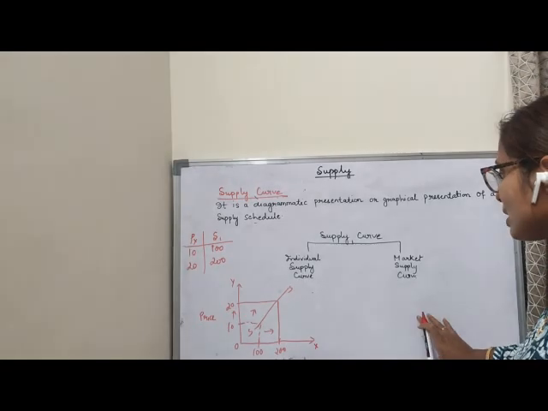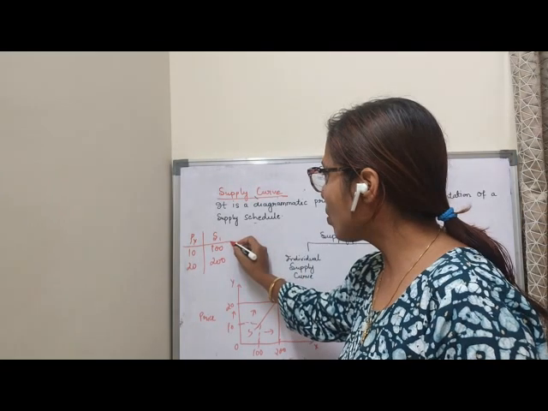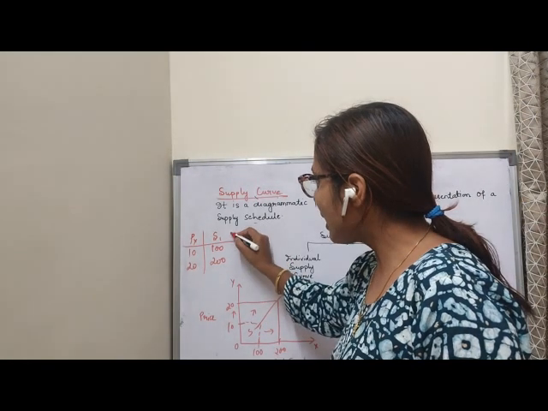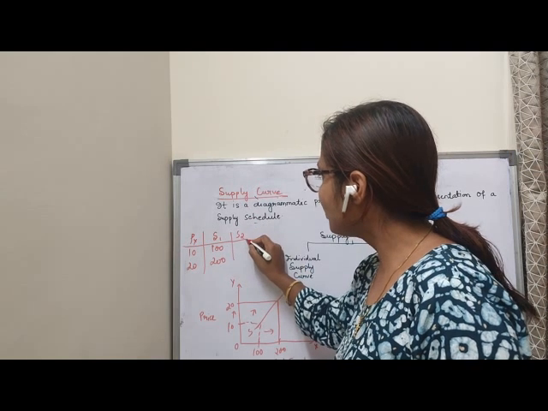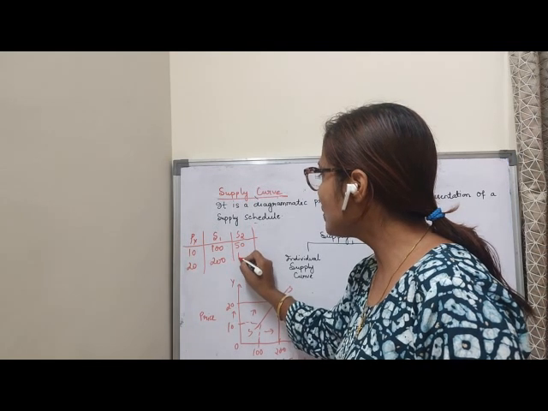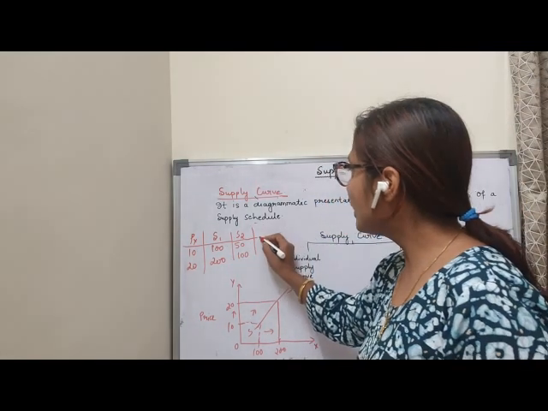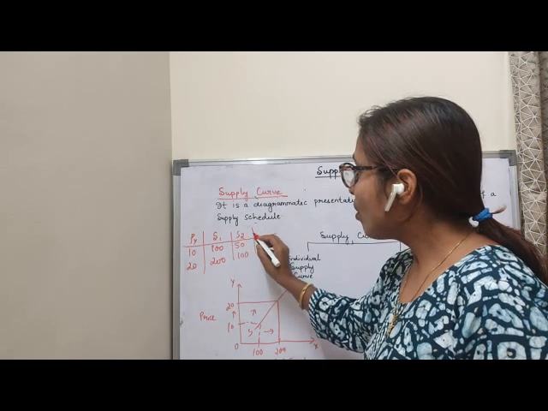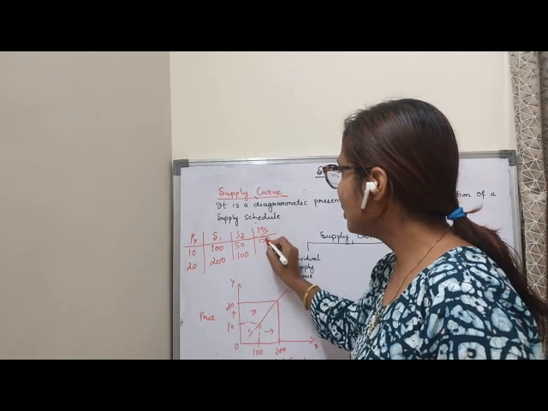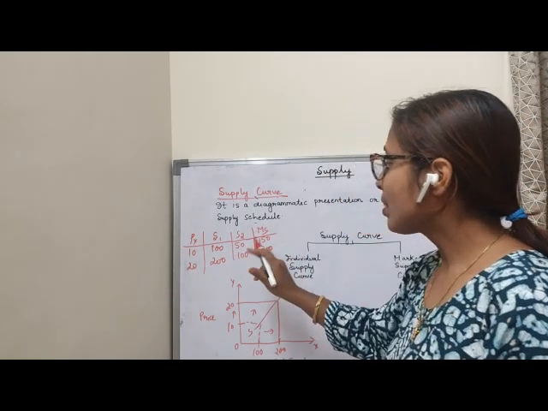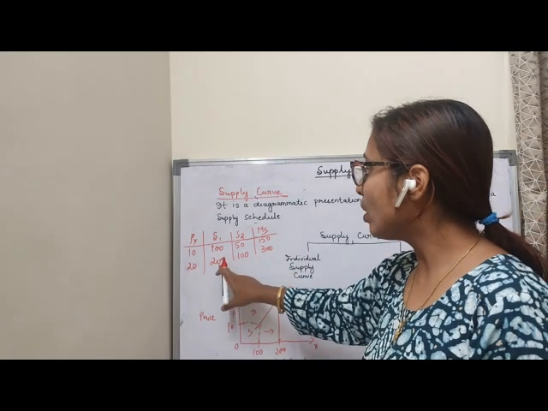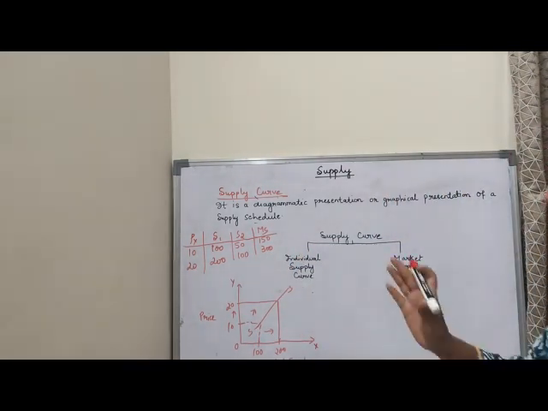So the same table I will just plot. Here I will add one more seller because market supply means more than one seller. That means all the producers I am talking about. So here I am taking only one more producer. Clear? So at rupees 10 he is willing to sell 50 quantities, at rupees 20 he is willing to sell 100 quantities. So if I add the supply of all the sellers, I will get the market supply. So 100 plus 50 is 150, 200 plus 100 is 300. By adding up the supply of all the individual firms, I will get the market supply schedule at different possible prices.